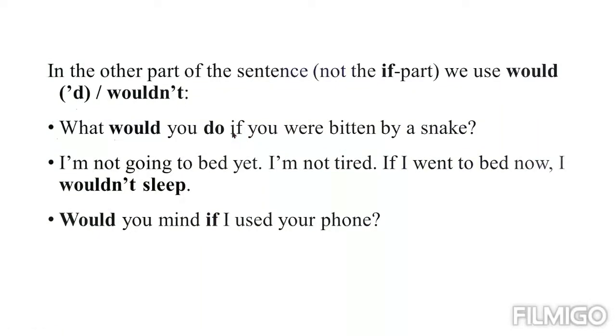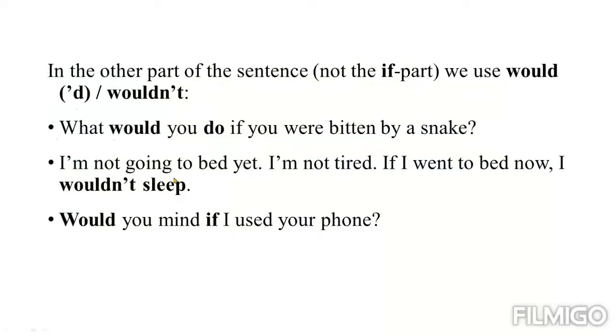After the if part we have the main clause, right? So when it comes to the main clause, that is where we have would, could, might, any one of them. So where do we have would, could, might? In the other part of the sentence.